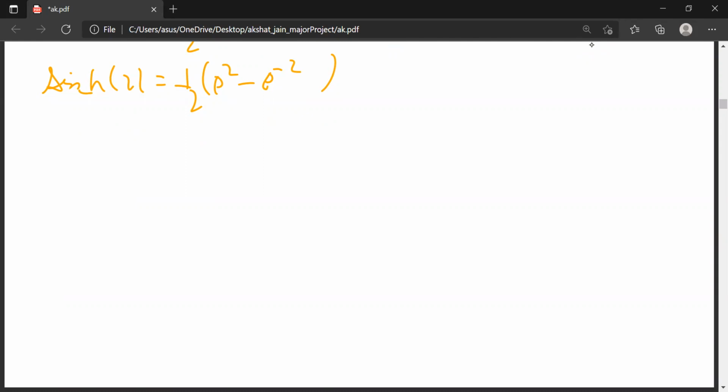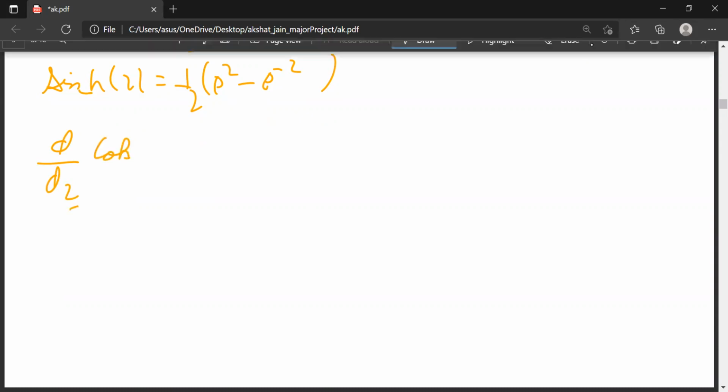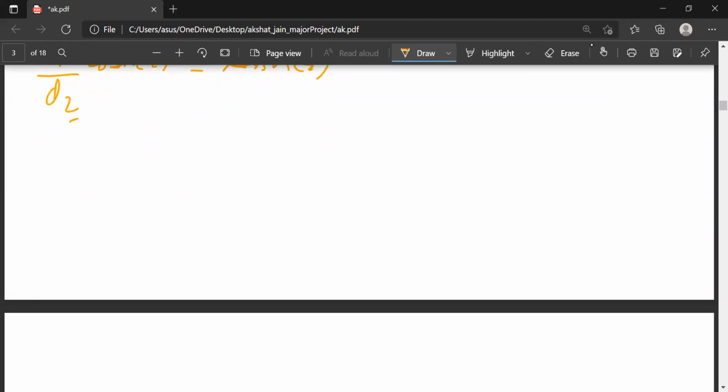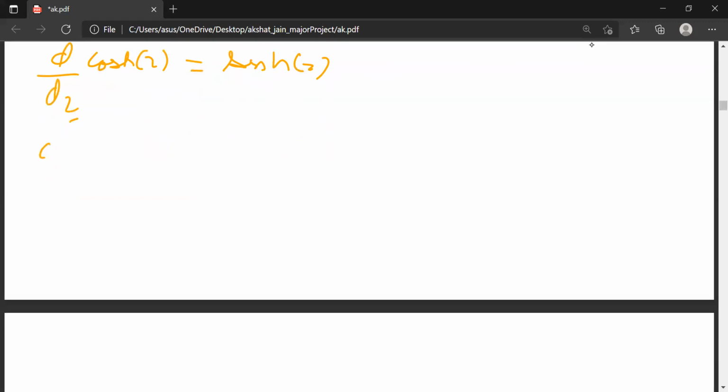Same way, if I differentiate, d/dz of cosh z is equal to sinh z. You can do this by putting these values and you can solve it. I am not doing all of the things. You can try it by yourself. Okay, let's do d/dz of sinh z, I can explain this one, so you can understand it.